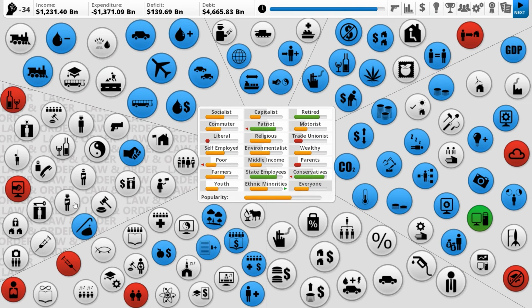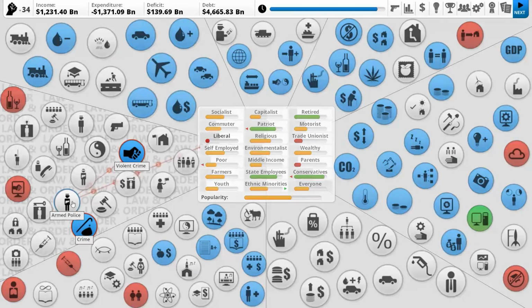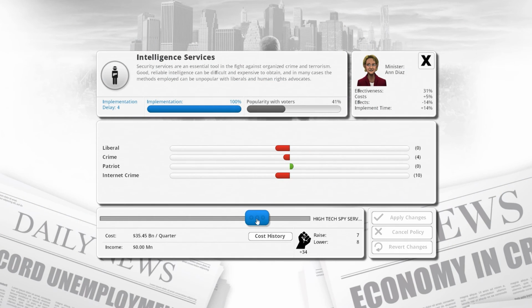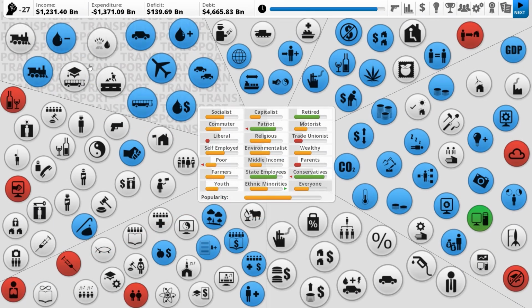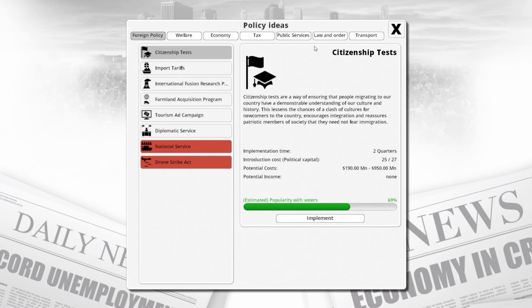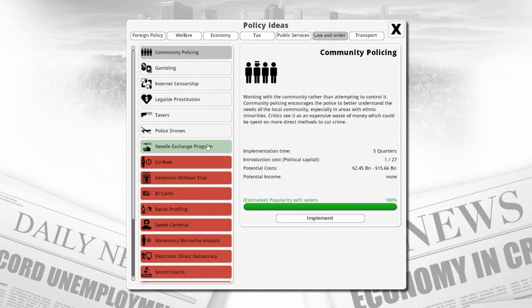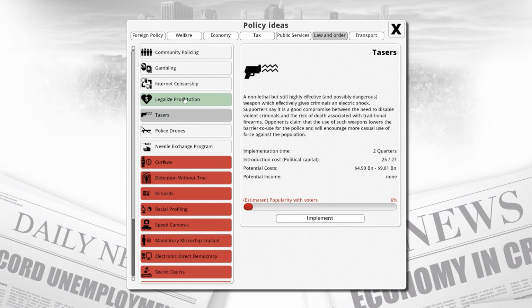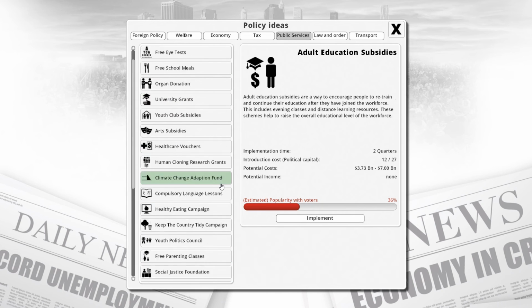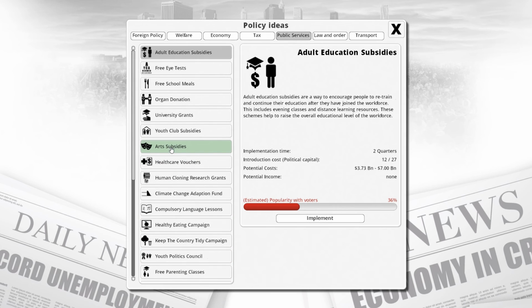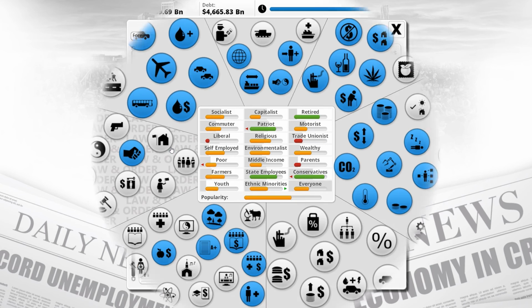Homelessness is increasing. I actually want to improve our intelligence services, to stop us being killed, basically. It would lower internet crime by a significant amount as well. Okay, then we want to really go into something like... we just censor the internet. I'm not sure that's the best way to go about things right now. What do we want to do? What do we actually want?